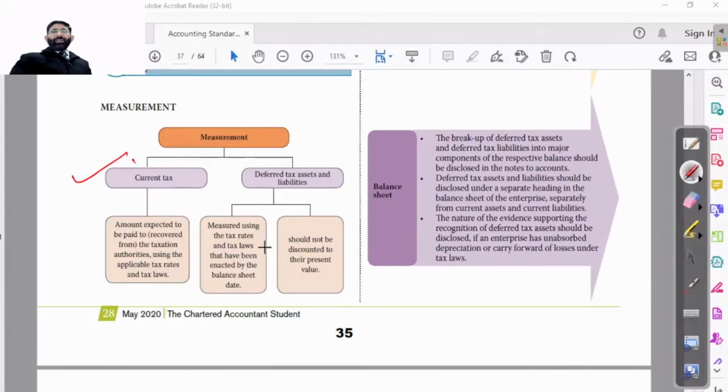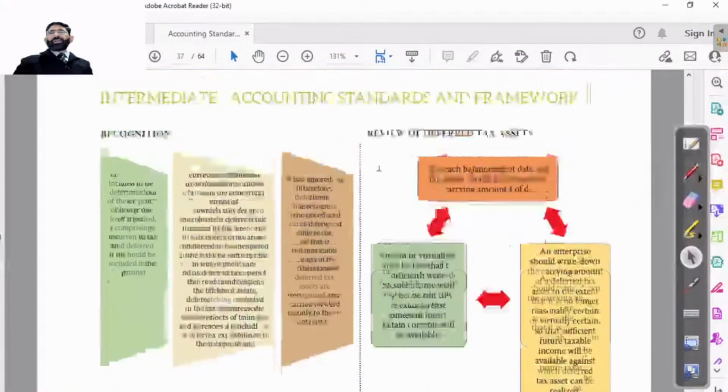And it is measured using the tax rates and tax laws that have been enacted by the balance sheet date. It should not be discounted to its present value. It should not be shown at net present value. It will be shown at its original value, and it will be carried forward in the balance sheet. That's very simple. The measurement concept is normally known to every student, on the basis of the provisions given there.